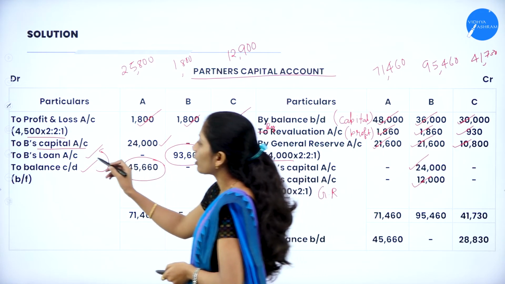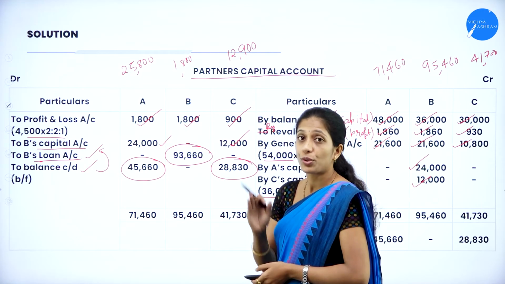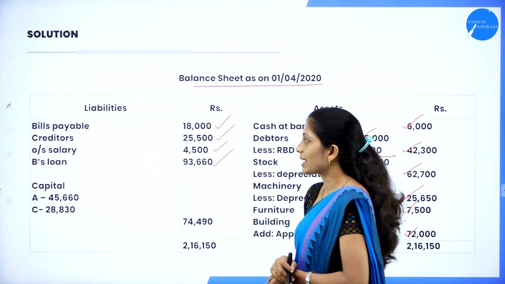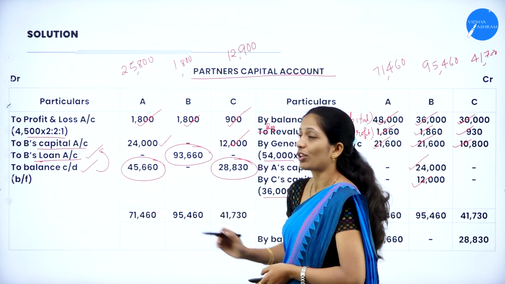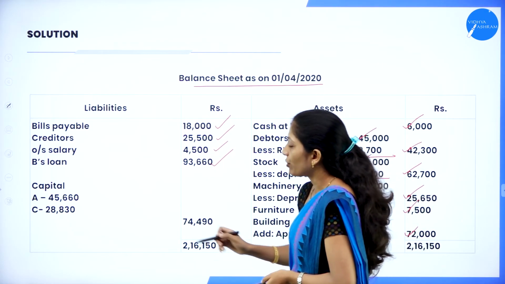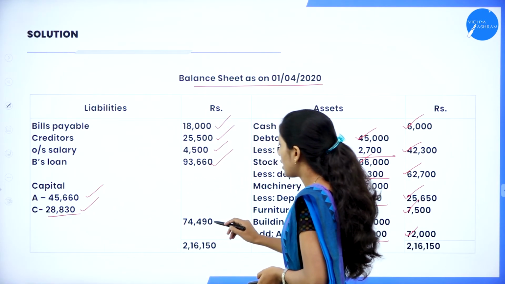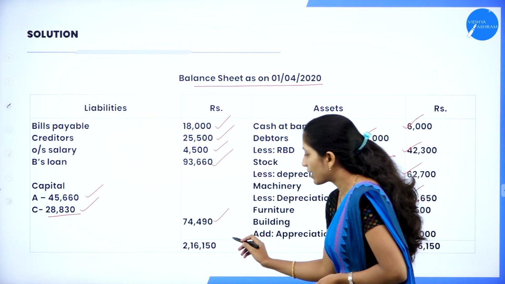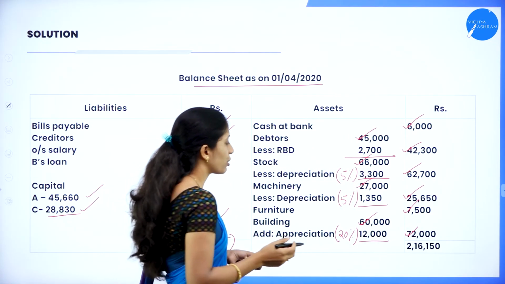So first we have to record this retiring partner's loan, that is B's loan account. So we have to take that in the balance sheet. So B's loan 93,660. Next we have to take this as capital. So capital of A is 45,660 and that of C is 28,830. So 45,660 and 28,830. Add these two and write in the outer column 74,490. So if you add all the liabilities, you will get 2,16,150.